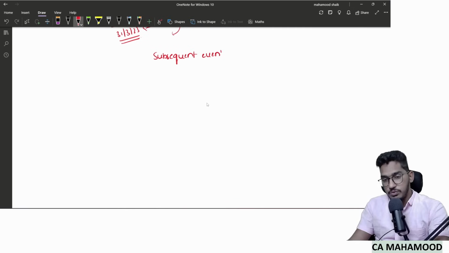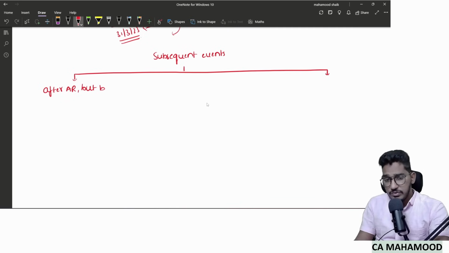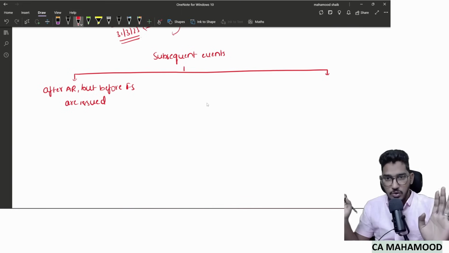What should the auditor do? Here we will divide the circumstances into broadly 2 categories. Case 1: the auditor came to know about subsequent events after the auditor's report, but before the financial statements are issued. The auditor came to know about the subsequent event after signing the auditor's report, but by the time the auditor signed the audit report, the financial statements were not yet issued. Financial statements did not reach any shareholder or outsider.